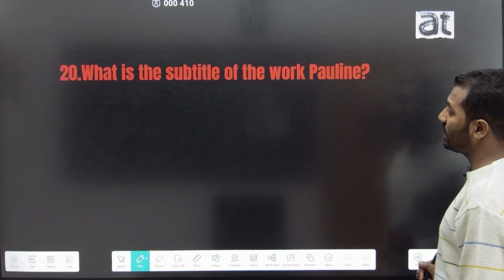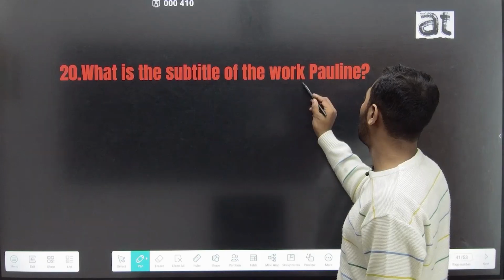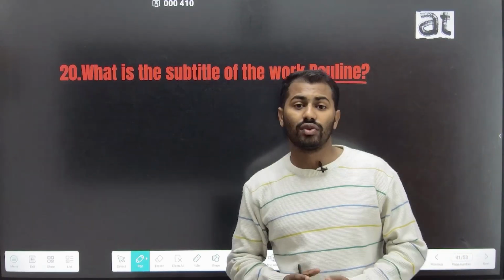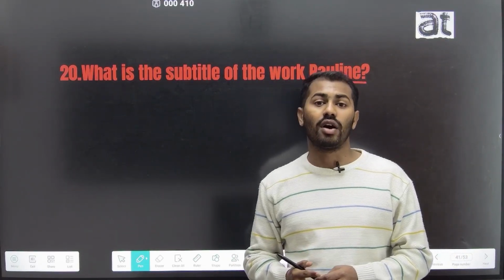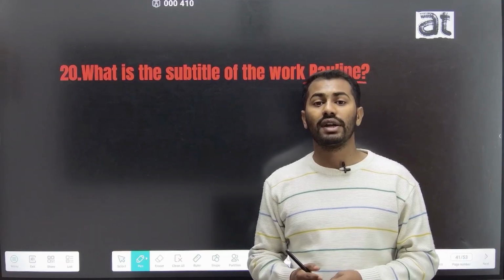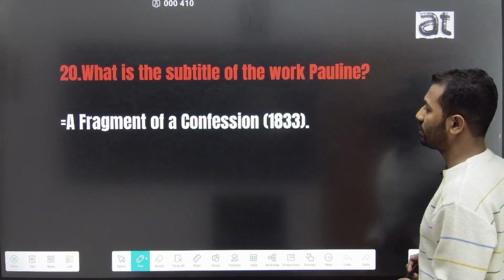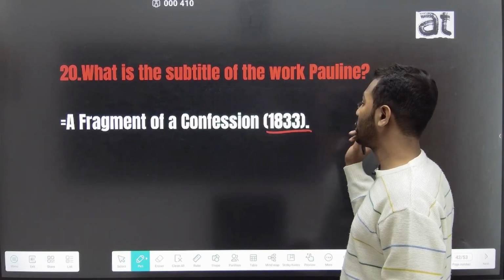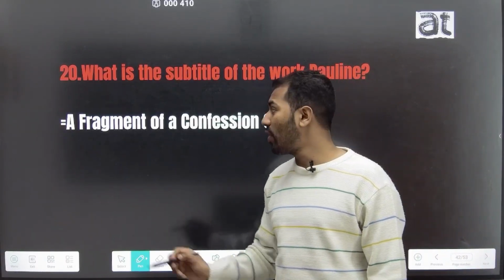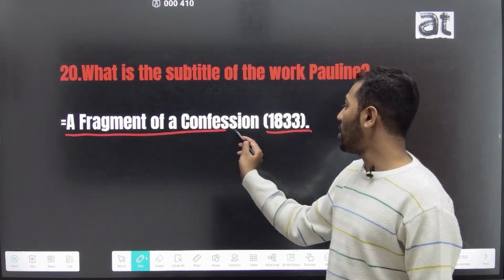The 20th question is, what is the subtitle of the work Pauline? Pauline was one of the most important works of the early Victorian poet Robert Browning, and this work is published in the year 1833, and the subtitle of this work is A Fragment of a Confession.